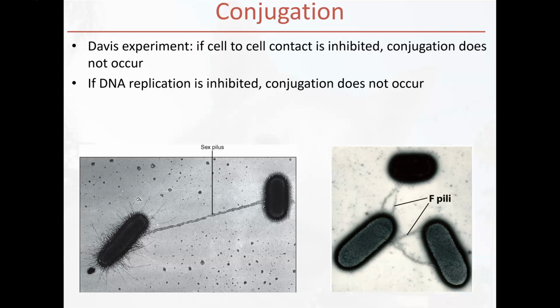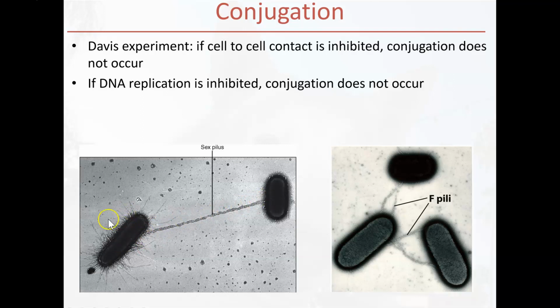So if you recall, goodness, way back, maybe even the first week when you were all bright and optimistic about microbiology, we were talking about the various features of bacteria, and one of these constructs of bacteria is called a pilus. And some bacteria can have lots and lots. You can see all these tiny little pili coming out of this bacteria, but most bacteria really only have one sex pilus that comes out of them.